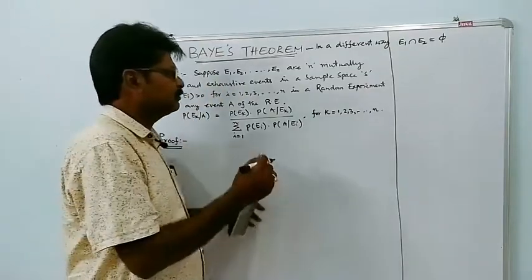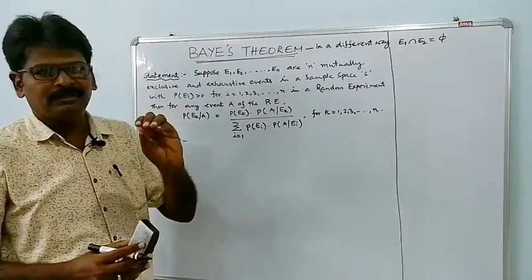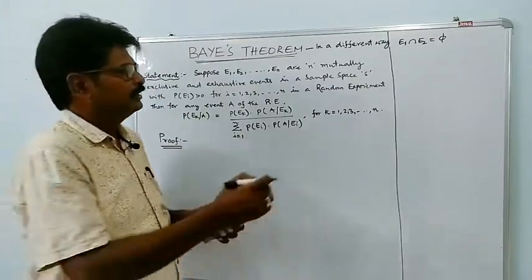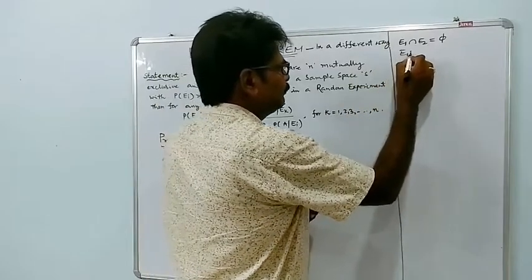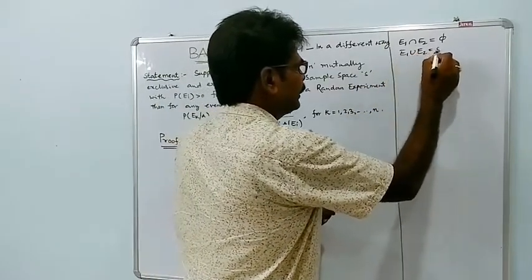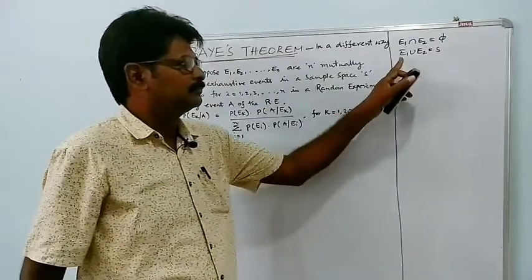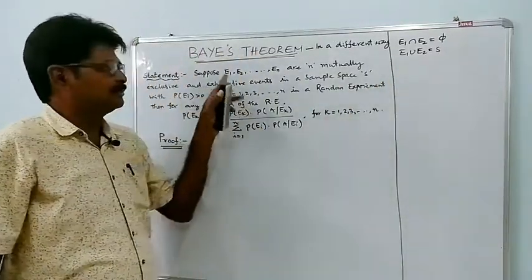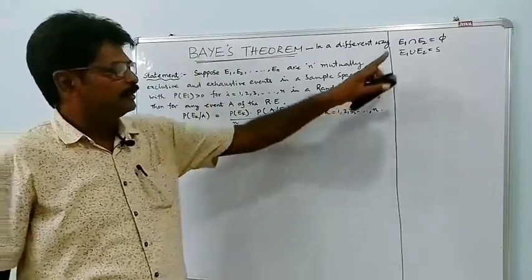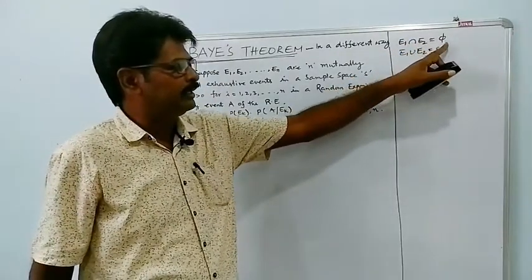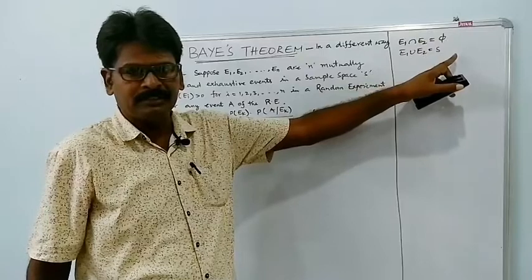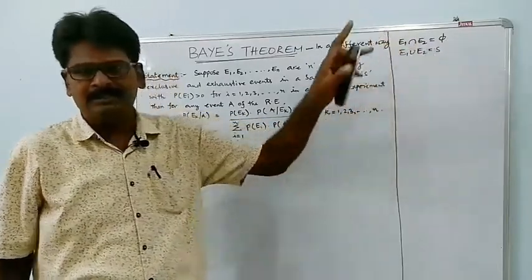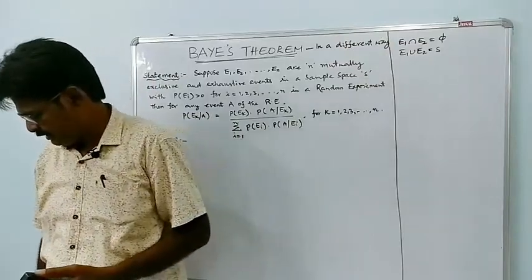Suppose only E1 and E2 are the events of a sample space of a random experiment, and their union E1 union E2 is equal to S; then these two events are said to be exhaustive events. So, if E1 intersection E2 is equal to phi, they are mutually exclusive, and if E1 union E2 is equal to S, they are exhaustive.